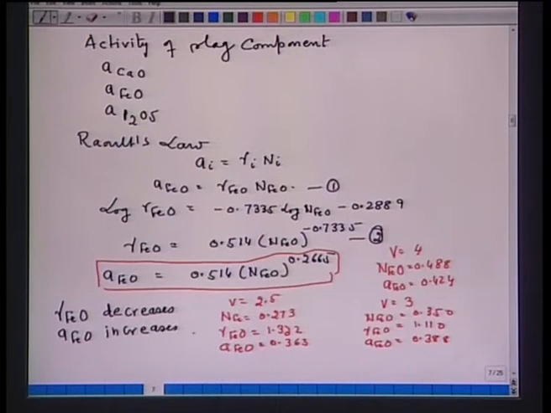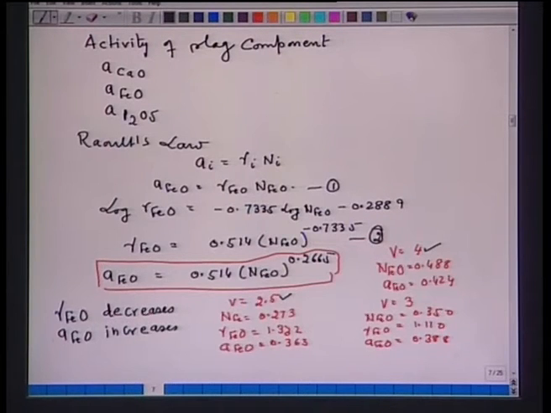As you see from here, if the V ratio goes from 2.5 to 4, then gamma FeO at V equal to 2.5 was 1.332, and at V equal to 3 gamma FeO becomes 1.110, and for V equal to 4 gamma FeO can be calculated to be 0.87. So, gamma FeO decreases, and as a consequence the activity of FeO increases.